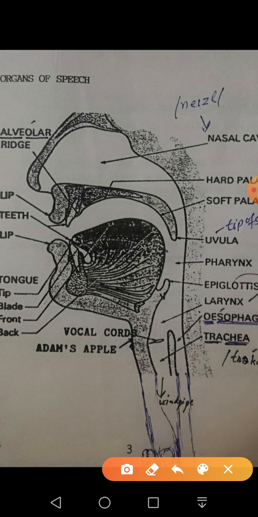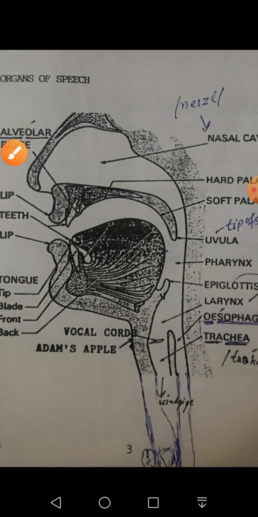After coming up, when the air passes through this voice box, it comes into this area. This is known as the pharynx. No sounds are produced in the pharynx. However, after this, air has two options to get out. Number one is the oral cavity or mouth cavity, also known as buccal cavity, and then the nasal cavity or nose cavity. So this is known as vocal tract. From the lips up to this area is known as vocal tract.